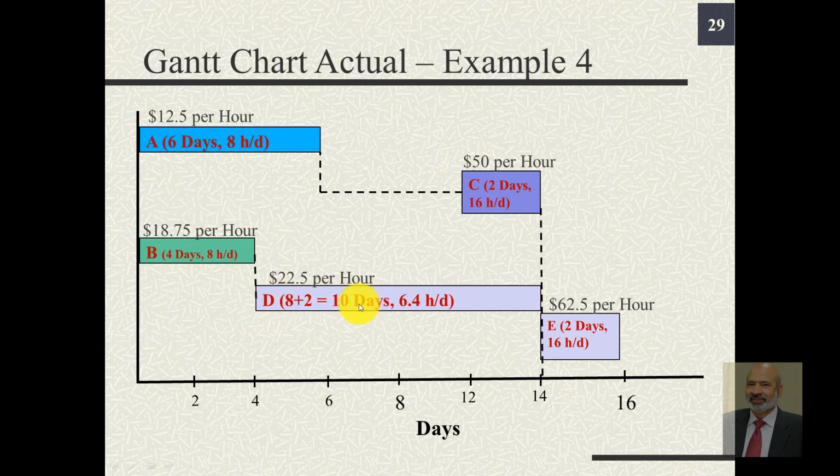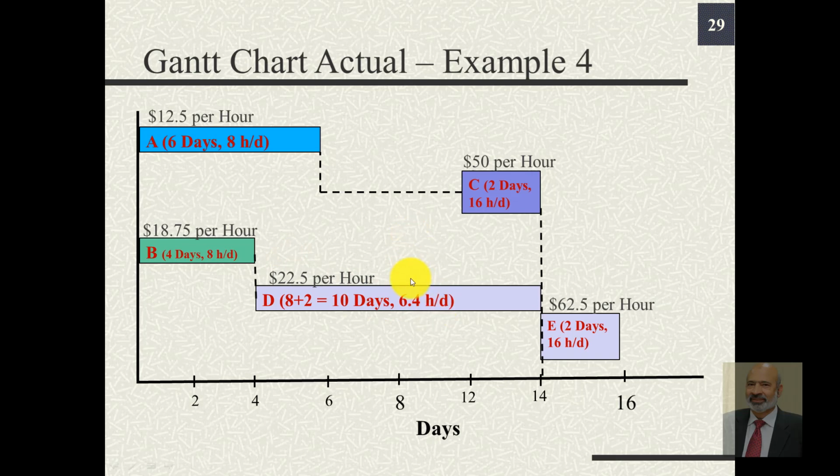Likewise, D was delayed because the progress was slow, and so it could be completed in 10 days now, and we will write a revised value of dollars per hour because we have to multiply this amount with 6.4 hours per day.